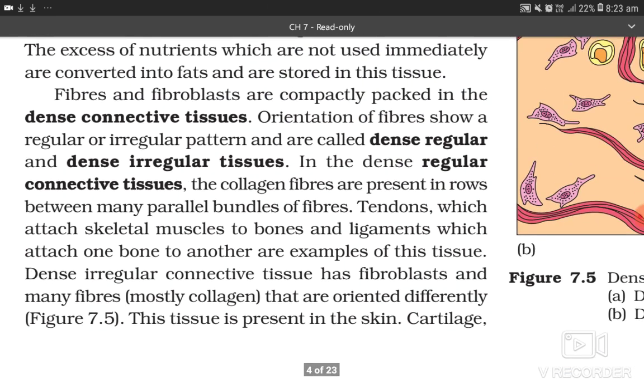Fibers and fibroblasts are compactly packed in the dense connective tissue. Orientation of fibers shows a regular or irregular pattern, and these are called dense regular and dense irregular tissues.